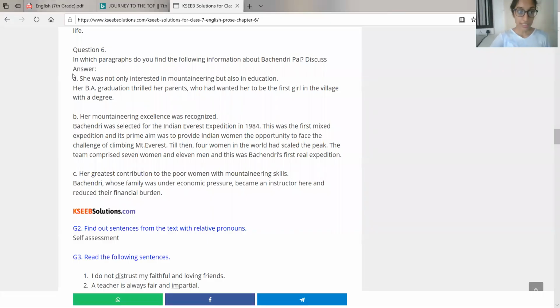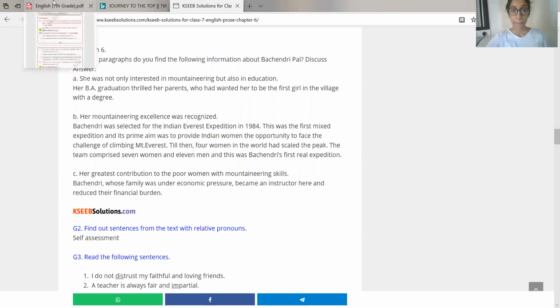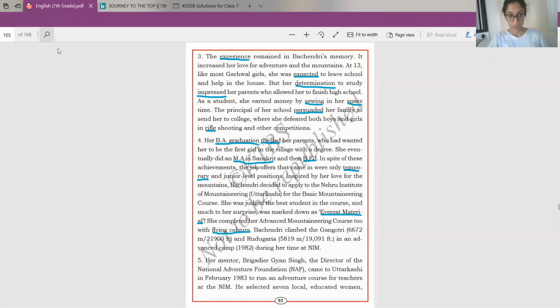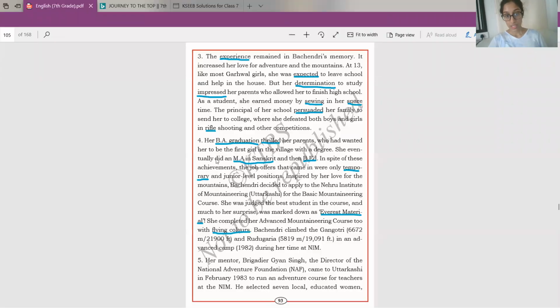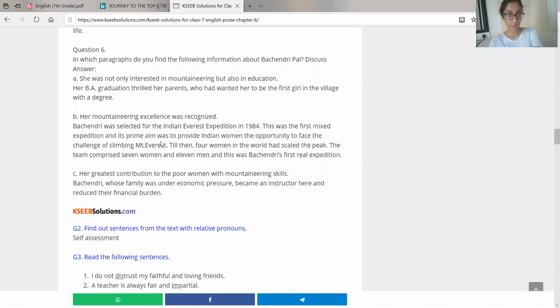Okay, so now let's see in which para these are there. Let's go back to our textbook. It says she was not only interested in mountaineering but also in education. So which para can we find this? We can find this in fourth para, because here it says her BA graduation thrilled her parents. So here it shows that she has interest in studies also. So write down para 4.